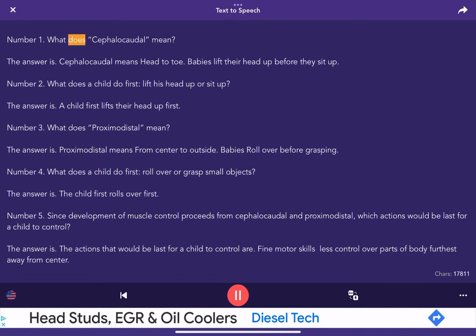Number 1. What does cephalocaudal mean? The answer is, cephalocaudal means head to toe. Babies lift their head up before they sit up.